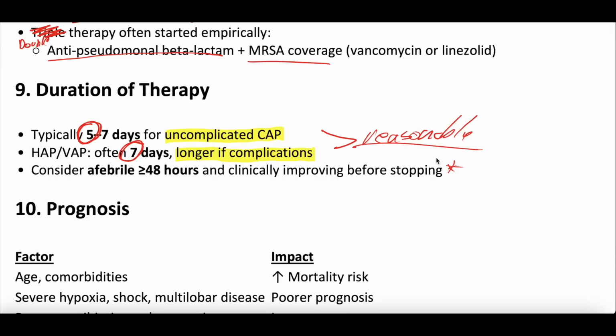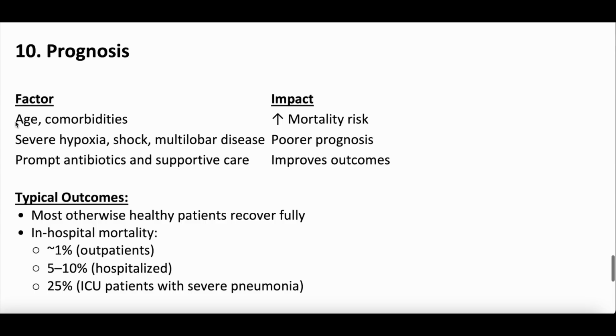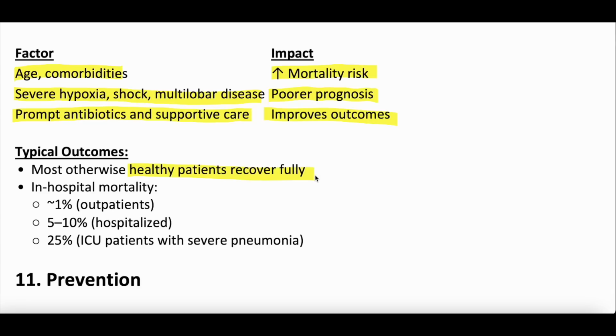Okay. So prognosis, you have pneumonia. What now? Well, the age and comorbidities of the patient do inform the mortality risk. So if you're older with comorbidities, you have a higher risk of death. Okay. If you're really sick, you have severe hypoxia, shock, multi-lobar disease. So if on chest X-ray you have multiple lobes that have infiltrates and consolidation, higher mortality risk. And then prompt antibiotics and good supportive care improves outcomes. These are all kind of obvious things, but just to speak it out loud. So most otherwise healthy patients fully recover from pneumonia. The vast majority fully recover.